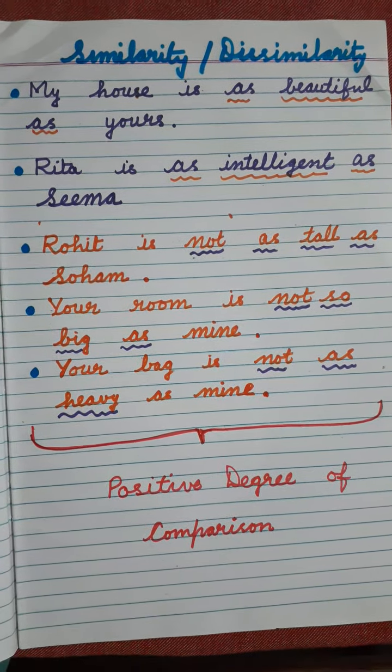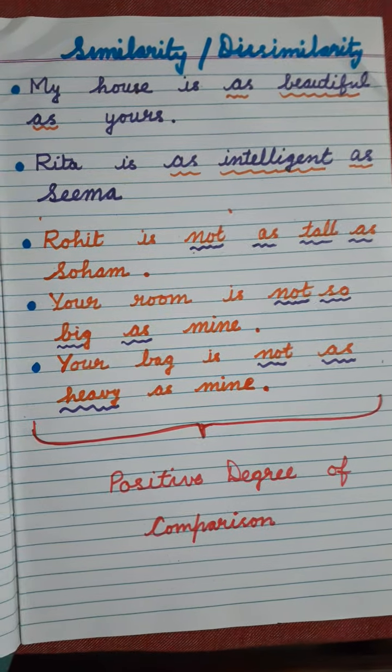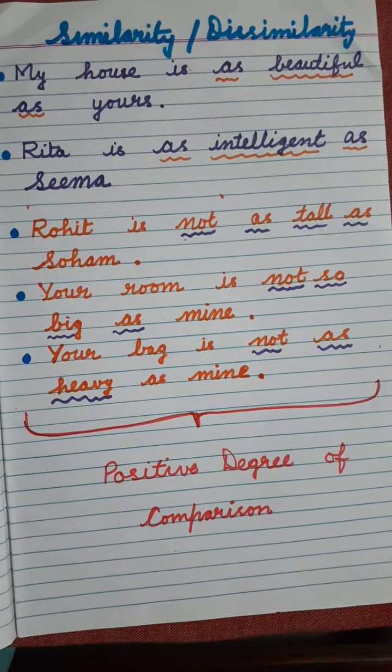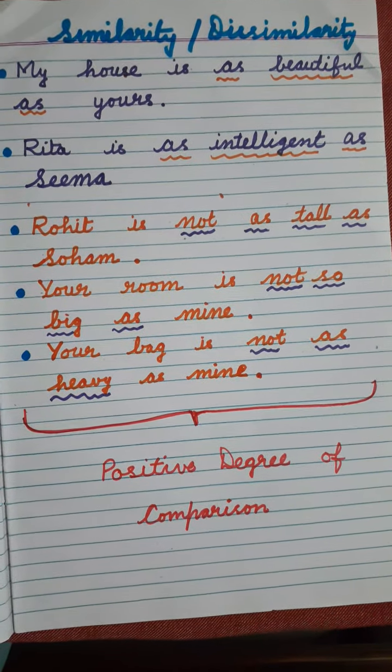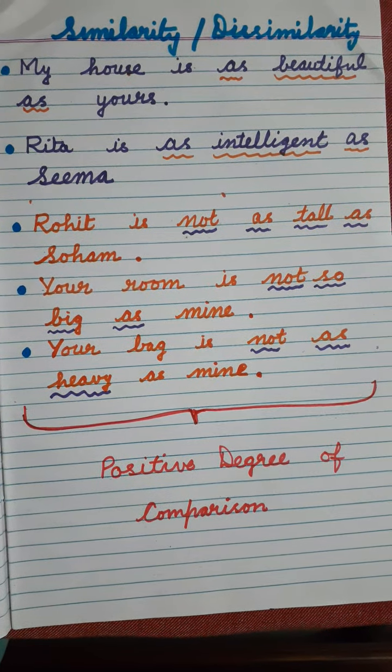Just look at the formation of the sentence. We are using as dash as. In place of dash, we are using the adjective, correct? And which degree of adjective is there? Can you see? This is positive degree, okay?